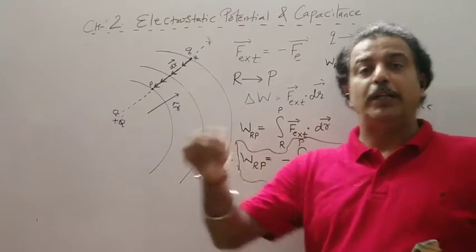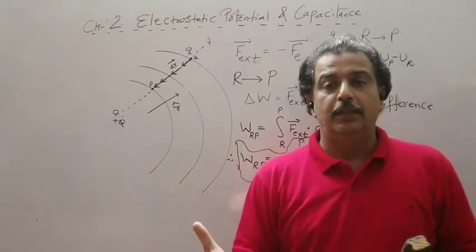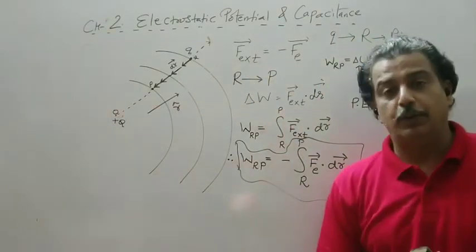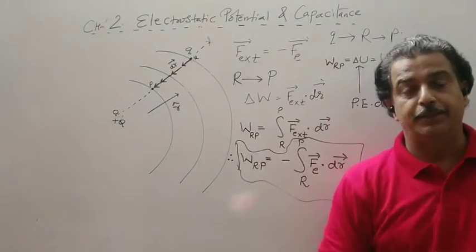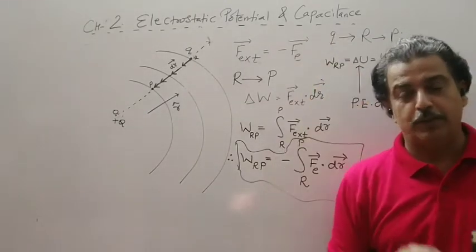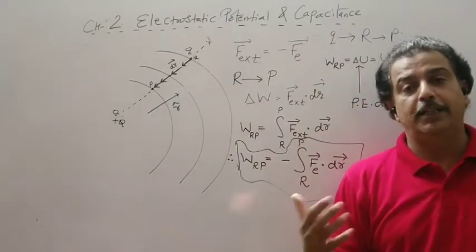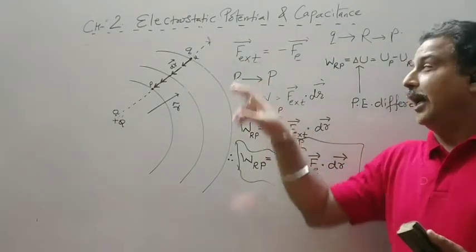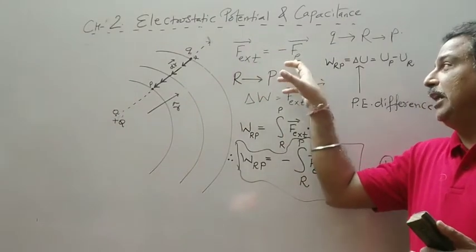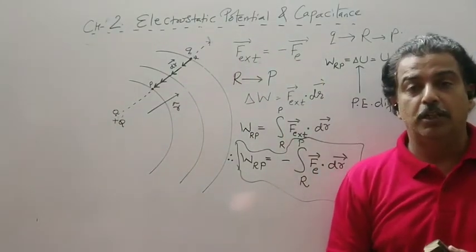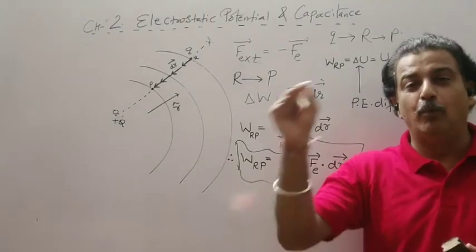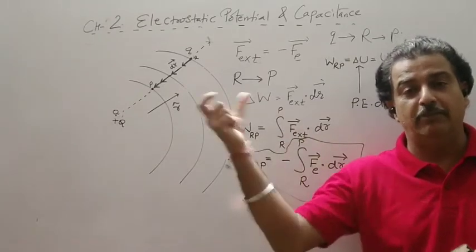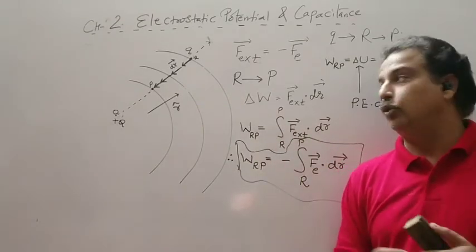When I say work required to be done, I mean compulsion: the external force should be at least equal to the electric force. So the work is done by the external force, and the external force should be equal in magnitude and opposite in direction to the electric force in moving a charge without accelerating. Within brackets you have to mention that whenever we move a charge, it should be without acceleration.